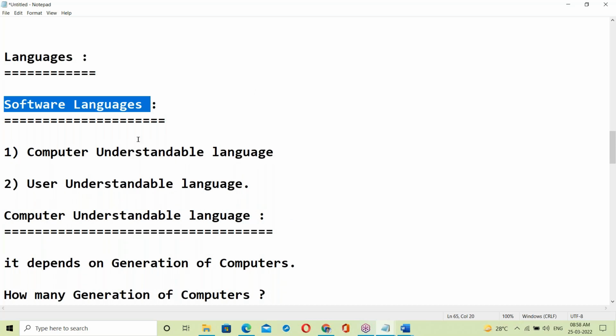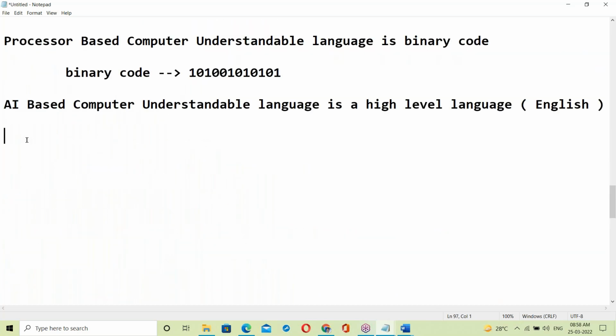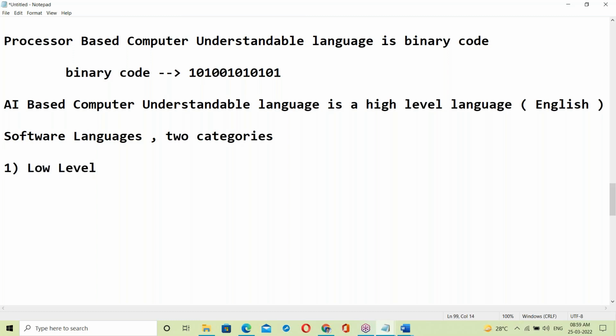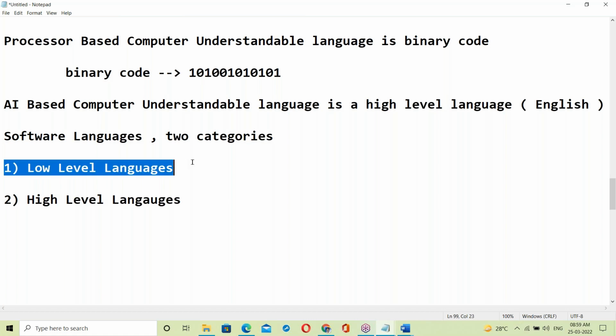So software languages have two categories. The first is low level languages, and the second is high level languages. Low level and high level languages.